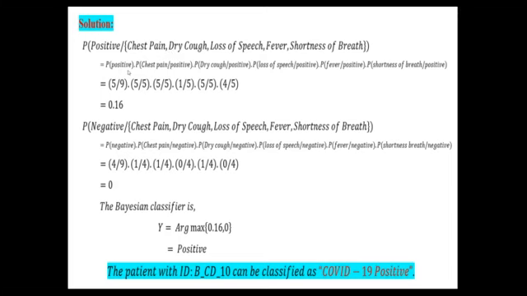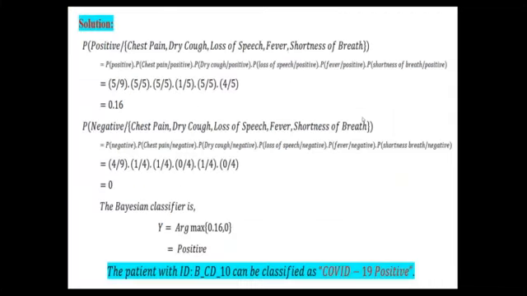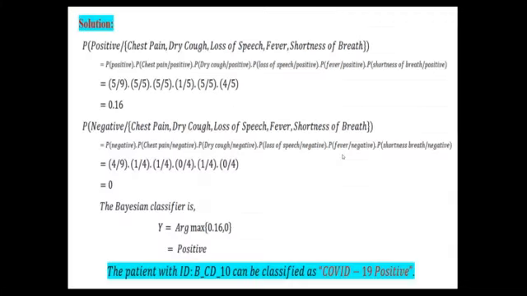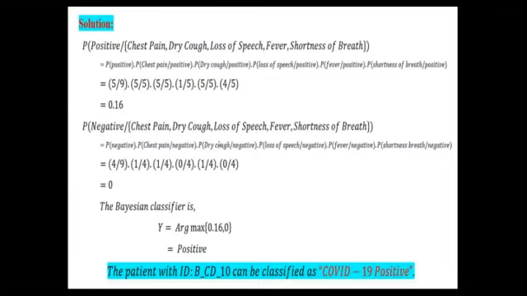And probability of positive. Out of 9 patients, how many times is positive there? 5 times. That's why probability of positive is 5 by 9. The total number of patients is 9. Out of 9, how many positive results did we get from this last column? 5 times. That's why 5 by 9 into P of chest pain given positive. So for positive, how many COVID cases do we have? 5. That is the denominator. You can see here, the denominator is 5.